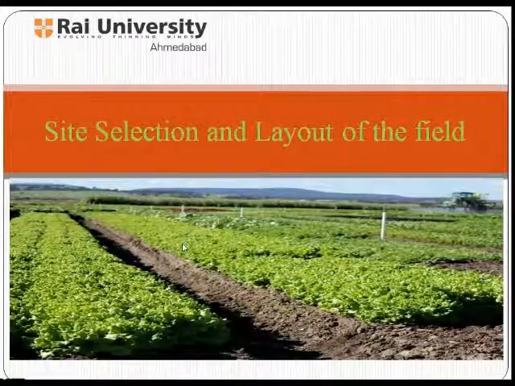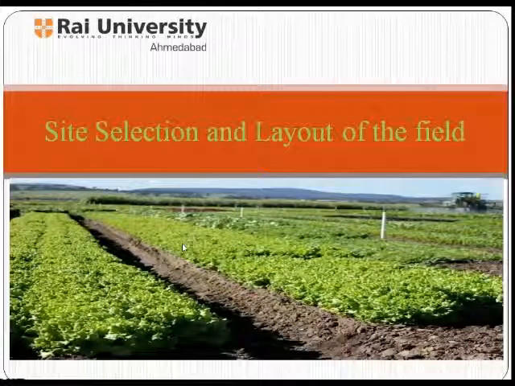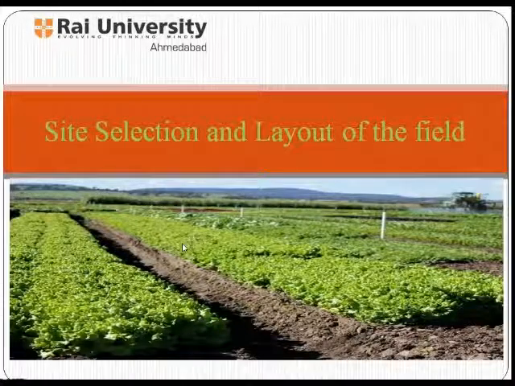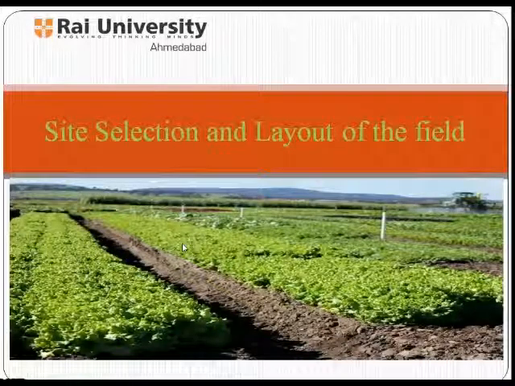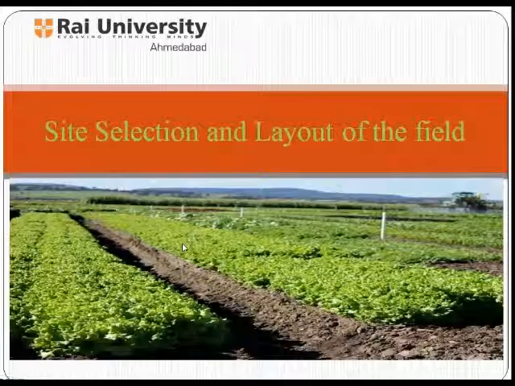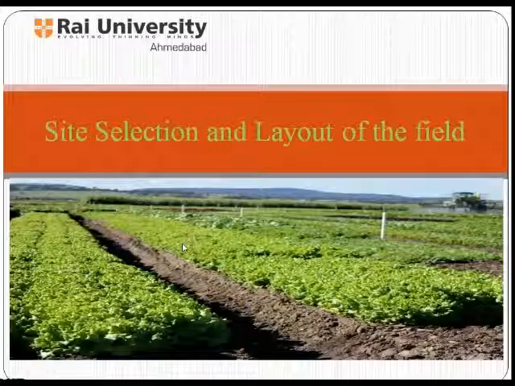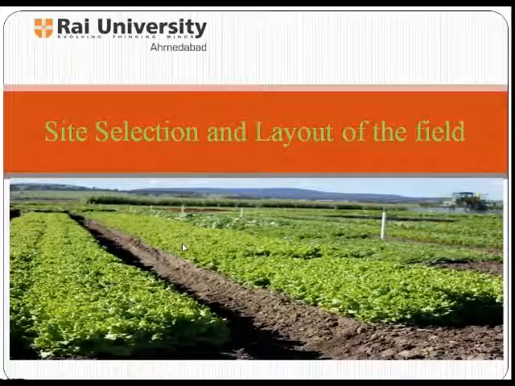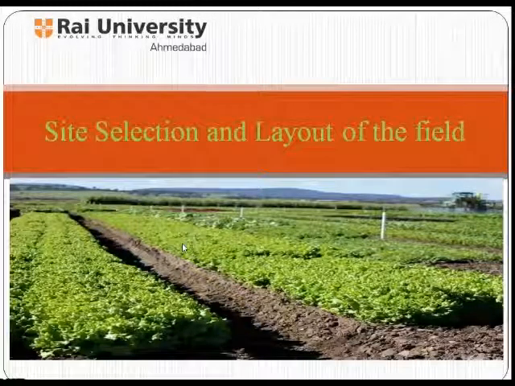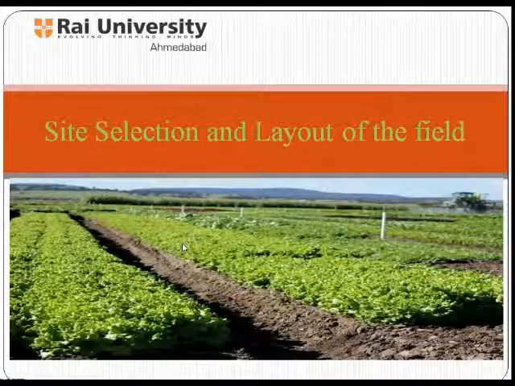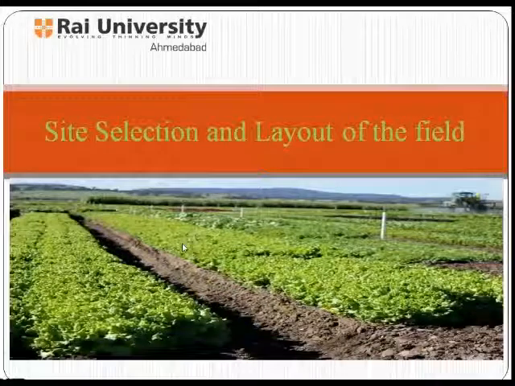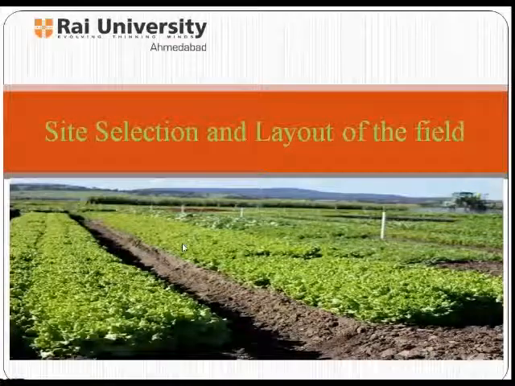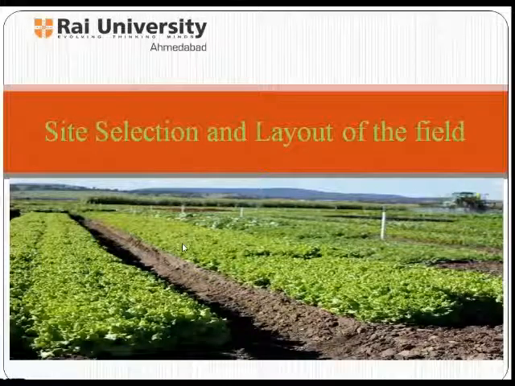Today, let us see a lecture on site selection and layout of the field for vegetable production. The purpose of this lecture is to familiarize the student with the basic practices required to successfully produce the wide variety of vegetables that can be grown in the area on a commercial basis. Site selection is the single most important factor in vegetable production and can make a pronounced difference in how well and abundantly vegetables will grow. Planting location has a significant effect on potential production.